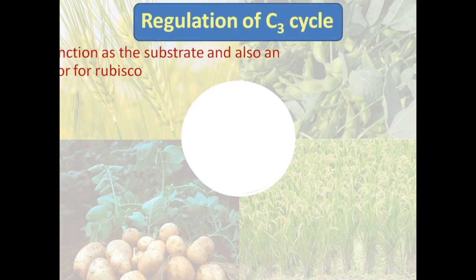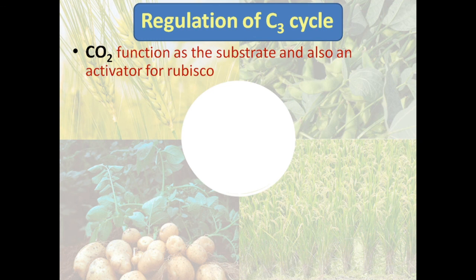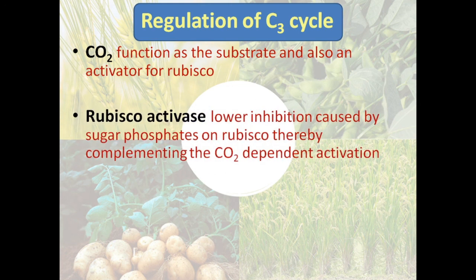Regulation of the C3 cycle. Carbon dioxide plays a major role in the regulation of the C3 cycle, and it is the substrate and also the activator for Rubisco. The enzyme Rubisco gets activated only in the presence of carbon dioxide, and only then can carbon fixation be done.